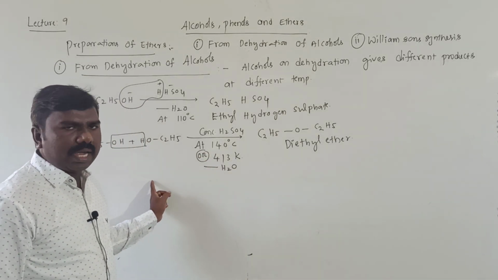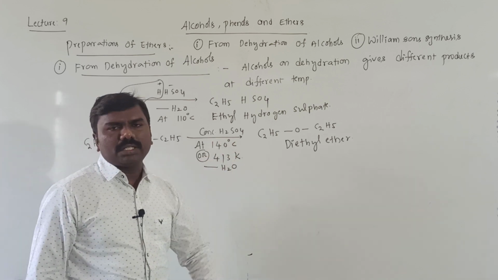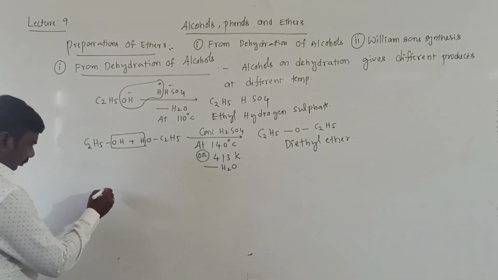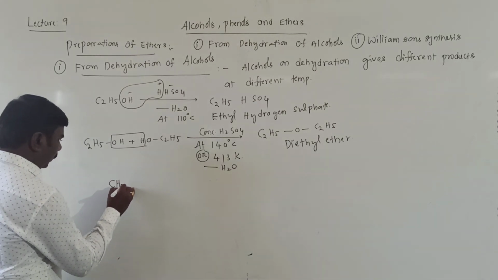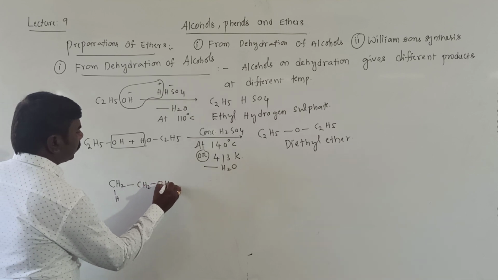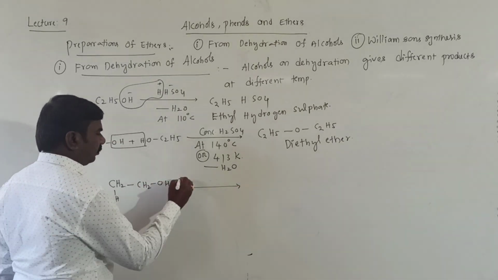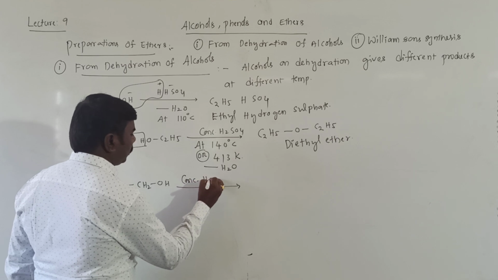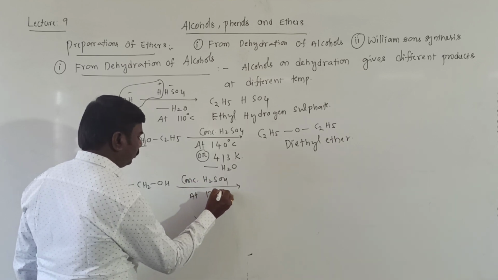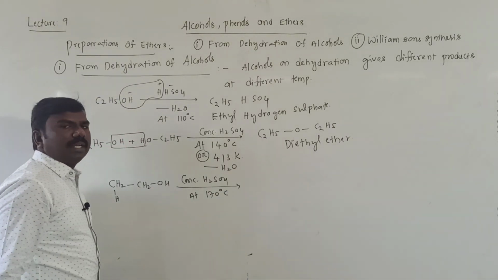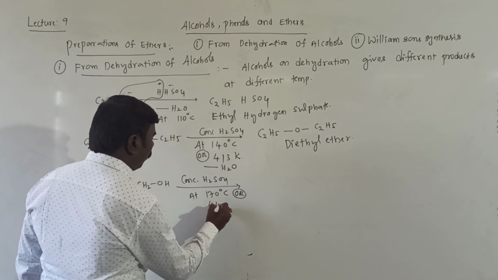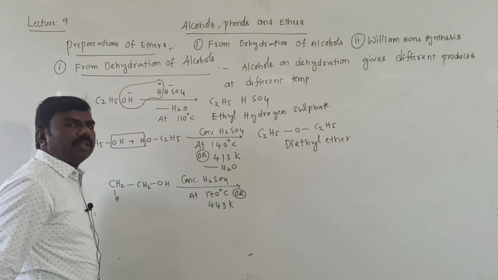Alcohols undergo dehydration with concentrated H2SO4, and ethers are possible. Next, CH3CH2OH treated with concentrated H2SO4 at 170 degrees Celsius, otherwise 443 kelvins.